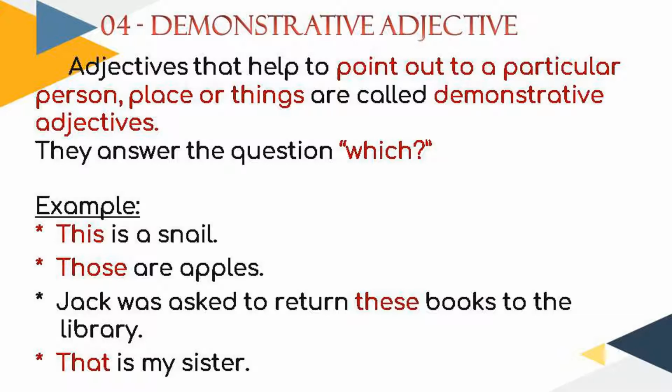For example, this is a snail, those are apples, Jack was asked to return these books to the library, and that is my sister. To these questions, when you ask the question which is a snail, this is a snail; which are apples, those are apples; which books was Jack asked to return to the library, these books; which is your sister, that is my sister. So when you ask the question "which," you get these, those, this and that as an answer. Such words are called demonstrative adjectives that point out a particular person, place or thing.